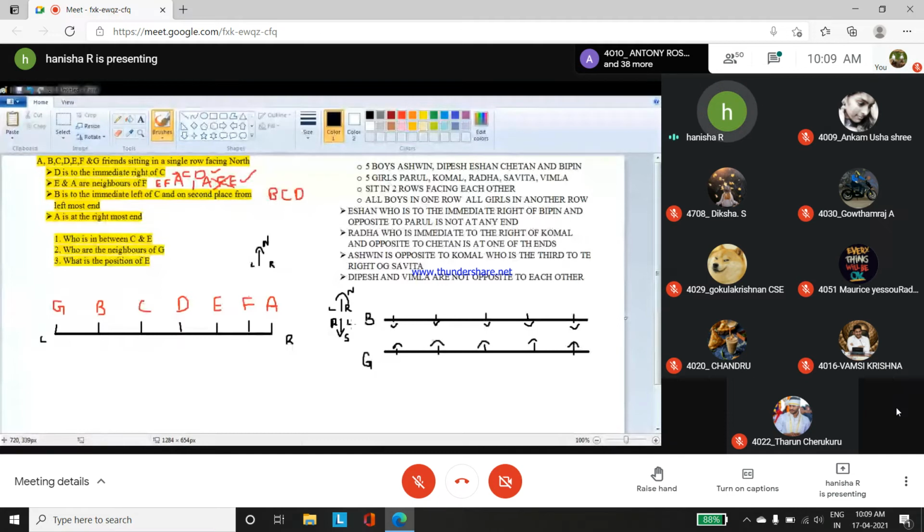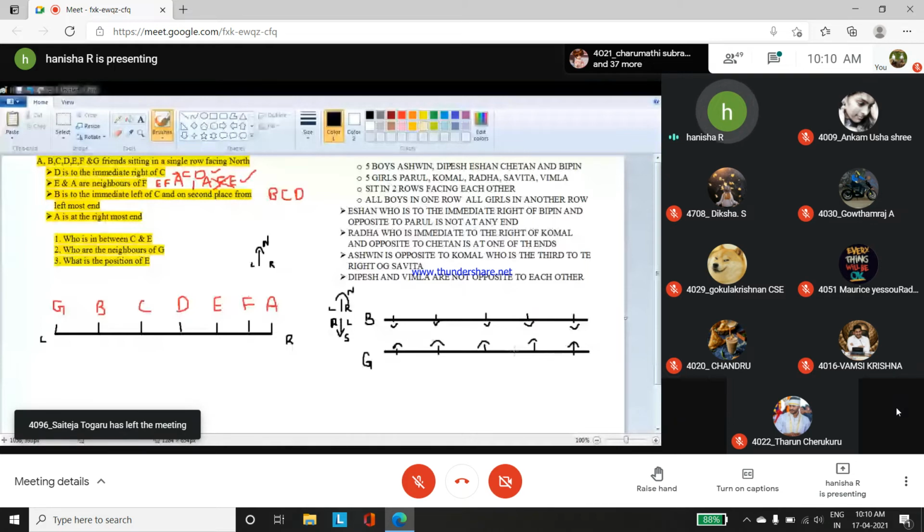Okay, so now Ishan, who is to the immediate right of Bipin and opposite to Parul, is not at any end. So from the first clue, it is clear that Ishan is not sitting on the left end as well as on the right end. Not on both ends, he is not going to sit. He will sit at any position in the middle. In the middle you have only 3 positions, so in these 3 positions only Ishan is going to sit.